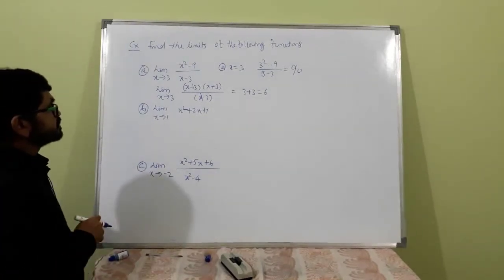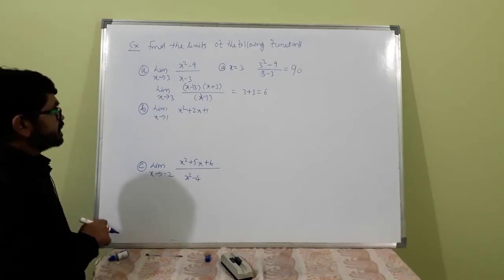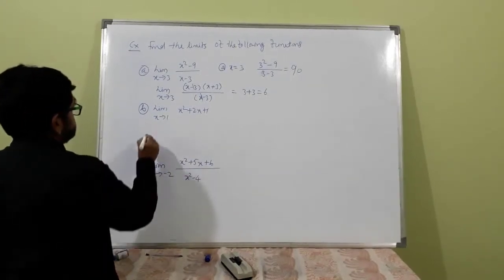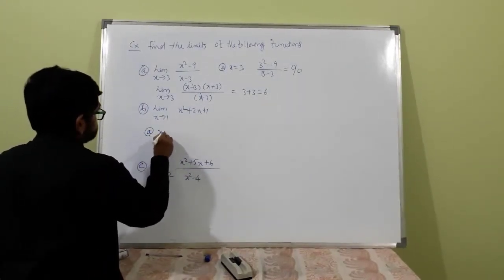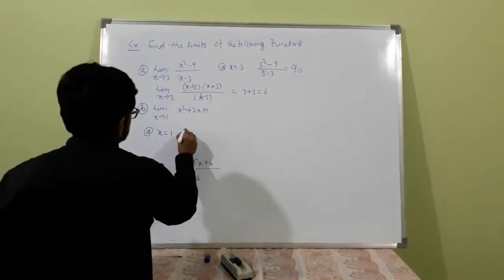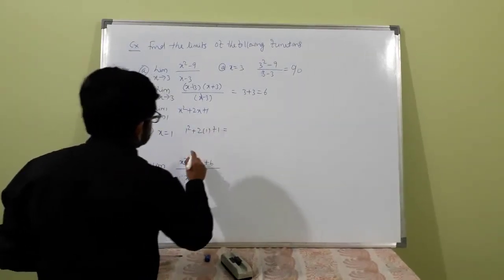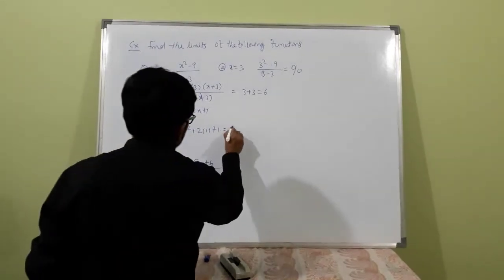You got it? See, in the second one, limit of x square plus 2x plus 1 as x tends to 1. Here at x equal to 1, what happens? 1 square plus 2 into 1 plus 1, or this is 4.